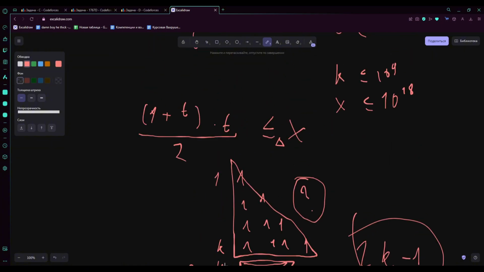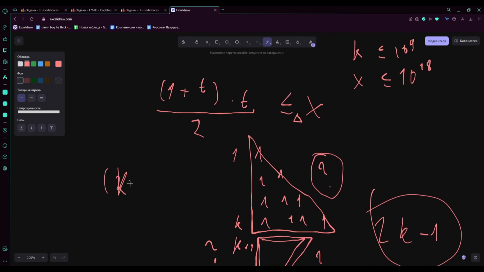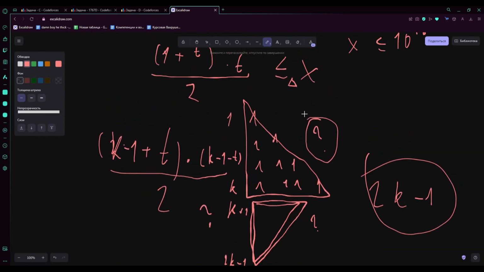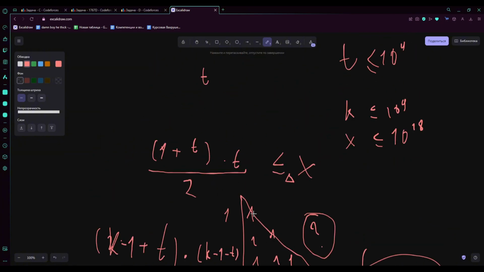So here it will be k-1 plus our t multiplied by k-1-t. Ideally, there might not be a minus 1 here. We need to double check that. The difference is just, well, that's it. So if we're stuck here, we use binary search to find it. Technically it's not exactly binary search. It's an upper bound, so we need to find the next one after the suitable one.